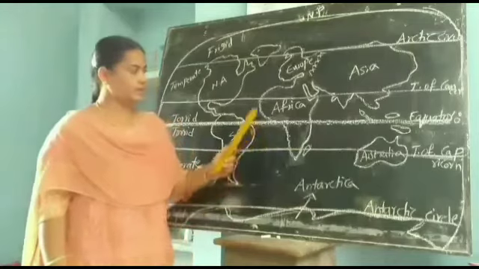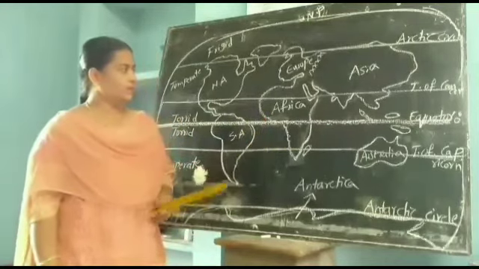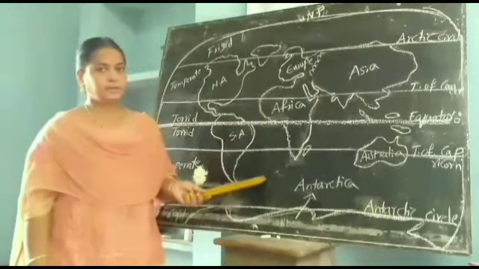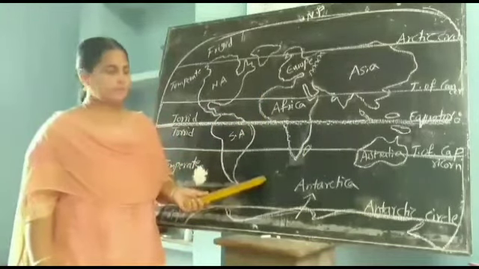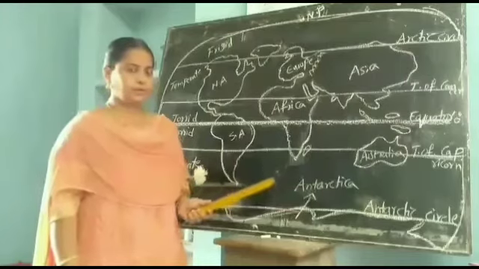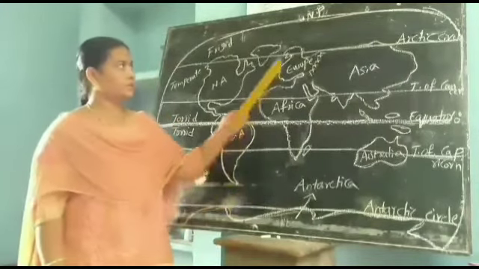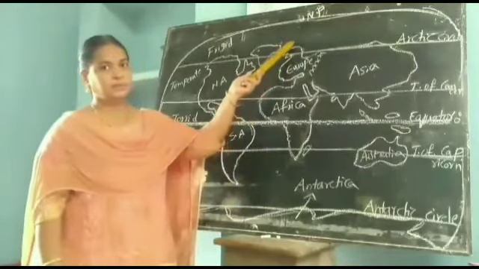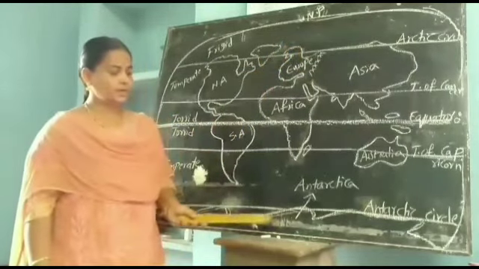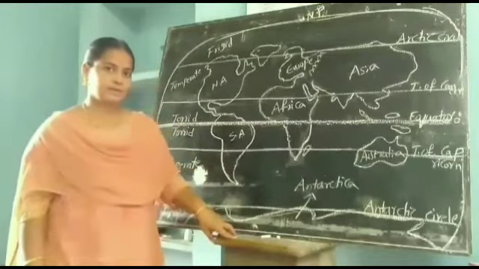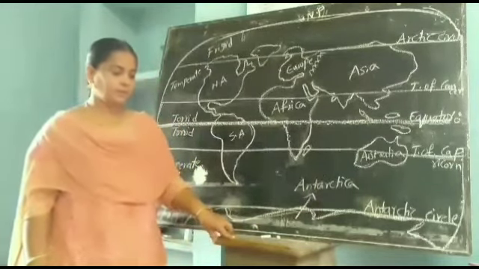Those who live in temperate zones get a moderate climate, not very hot, not very cold, a very pleasant climate. And those who live in the frigid zones get the coldest climate because they always receive the slanting rays of the sun.